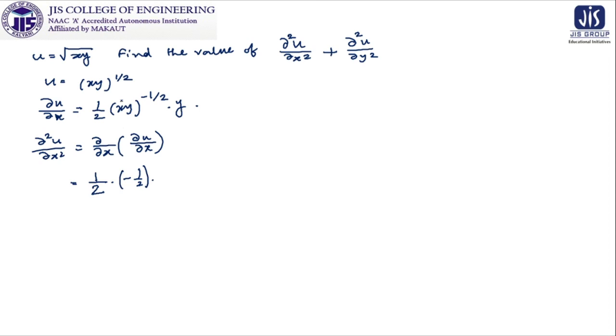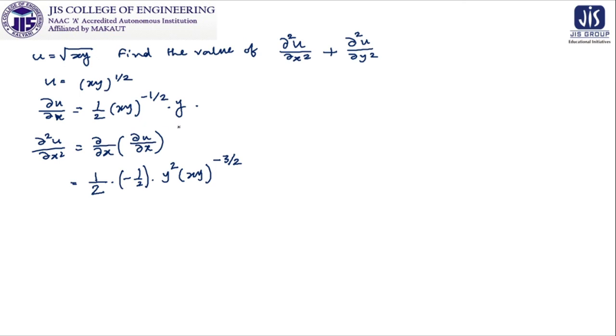if you break this line and calculate this one, then also you will get that it is going to be half into minus half, then y square into xy to the power minus 3 by 2.